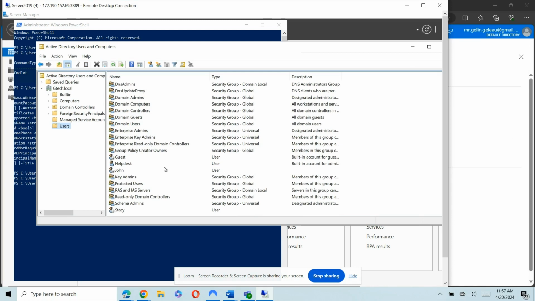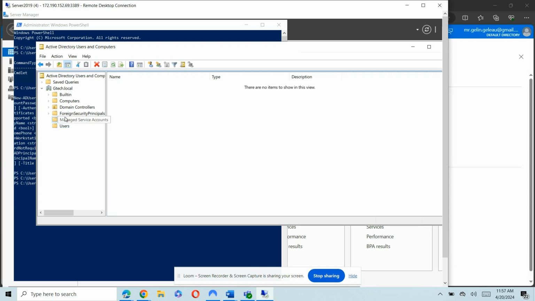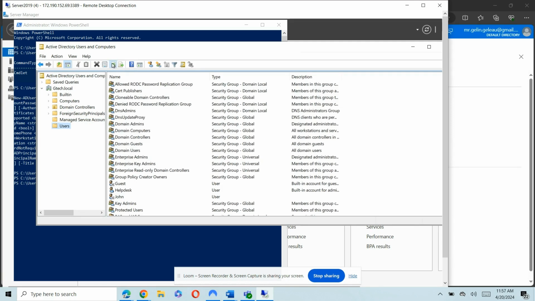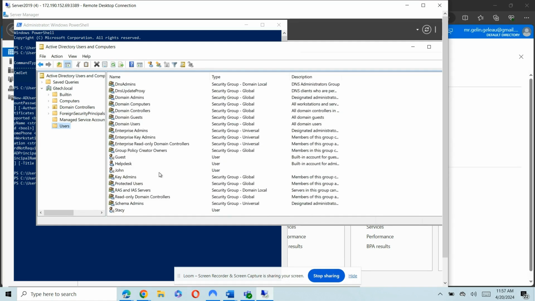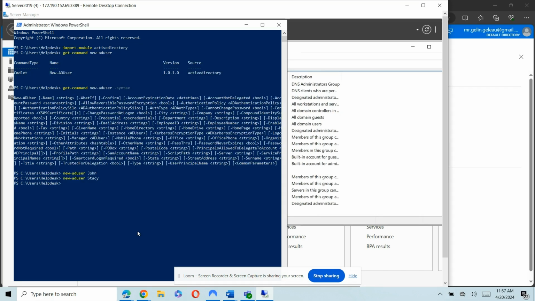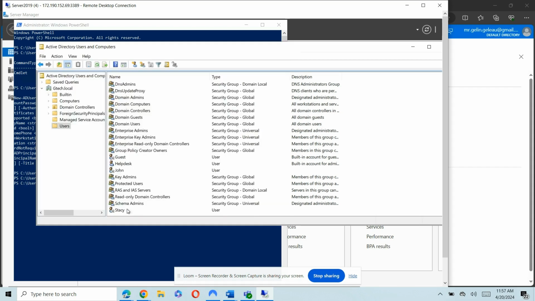So yeah, basically you have to import. Let's see if it works. Refresh. Stacy's here. There she is on the bottom. All right, so through PowerShell, we created users John and Stacy, and there they are right here, John, Stacy.